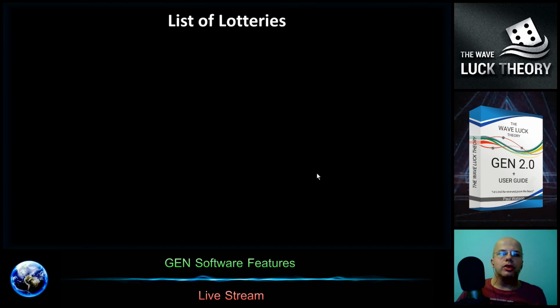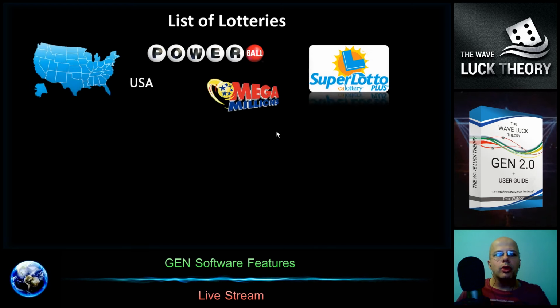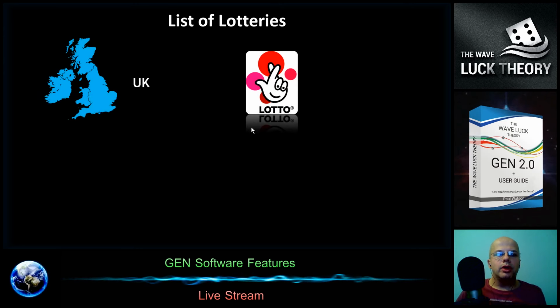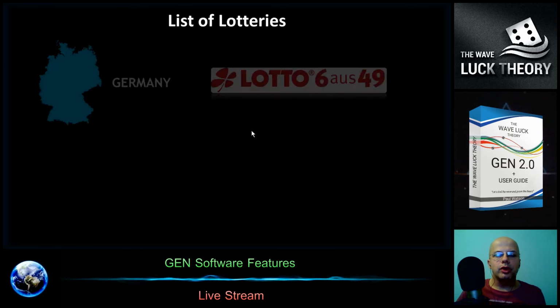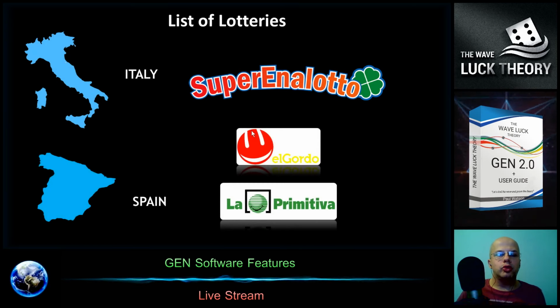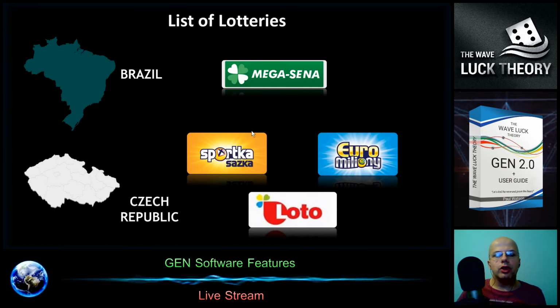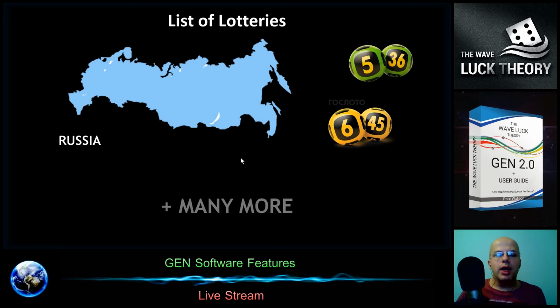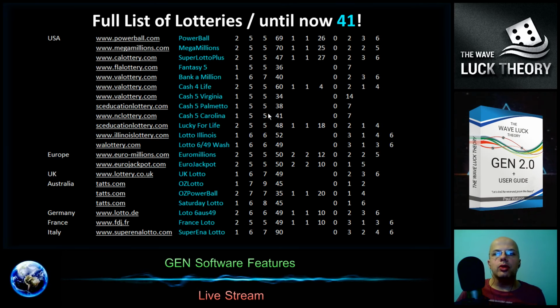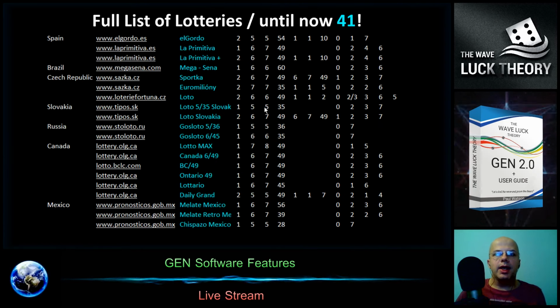The list of lotteries is huge, and there are lotteries from around the world, so from the United States, Europe, United Kingdom, Australia, Germany, France, Italy, Spain, Brazil, Czech Republic, Russia and many more. Today the list contains 41 lotteries, and you can see how the preset looks like.